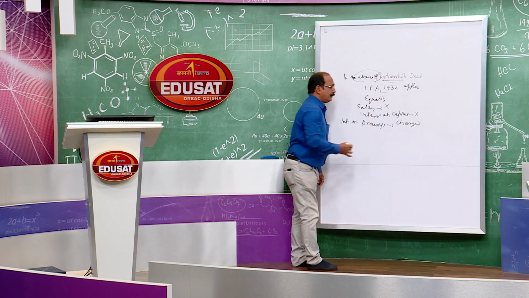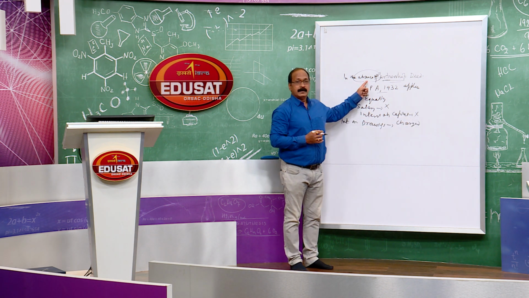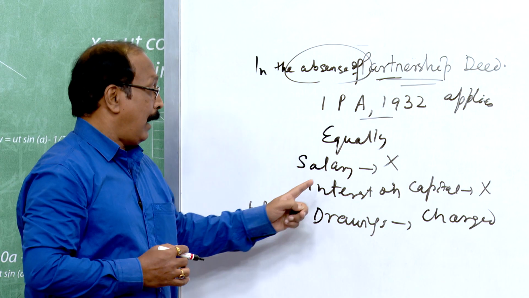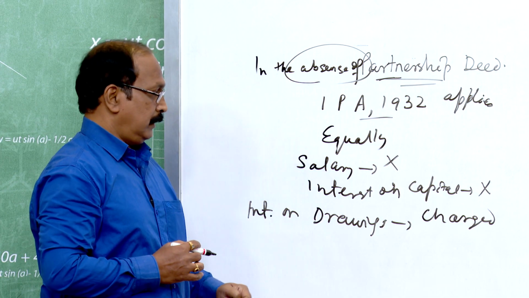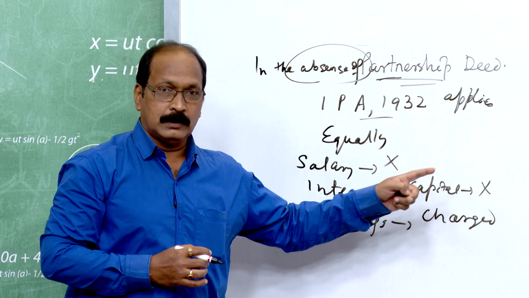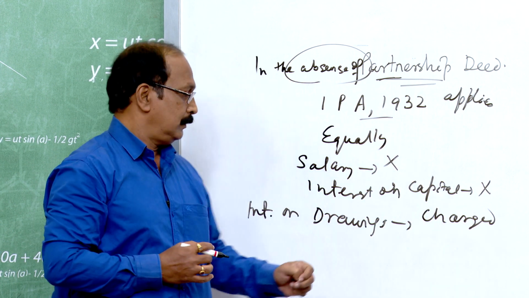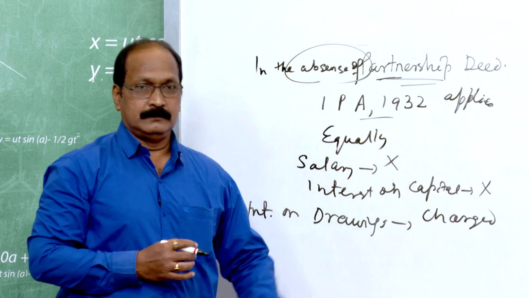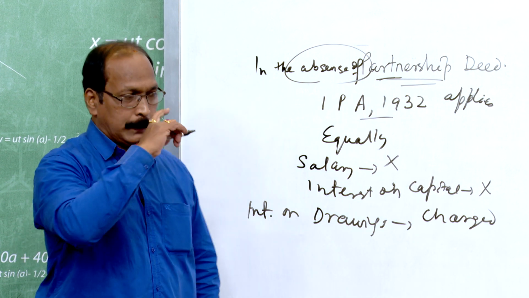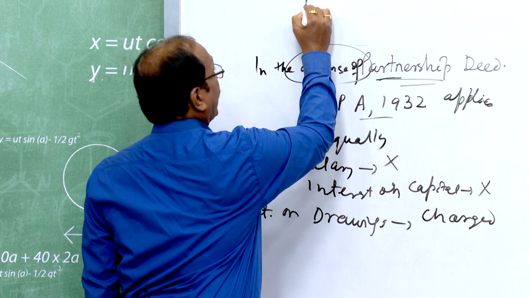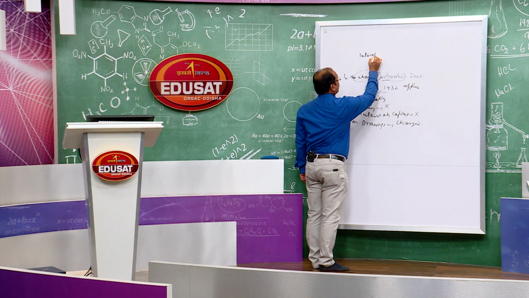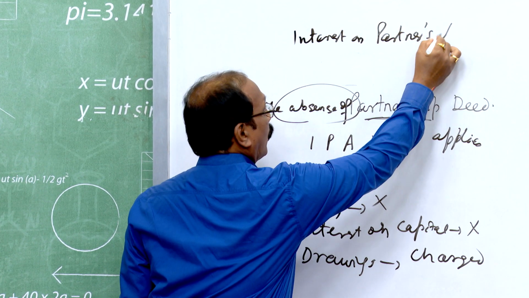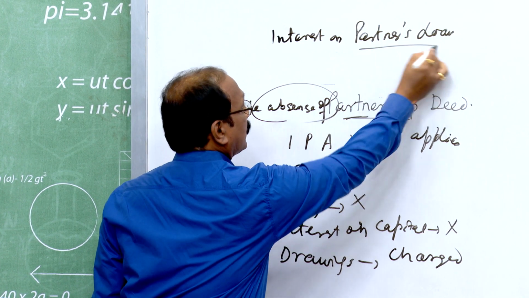So, in the absence of a partnership deed, salary will not be payable, interest on capital is not payable, interest on drawings is not to be charged, and, very important, interest on partners' loan. What does it mean?